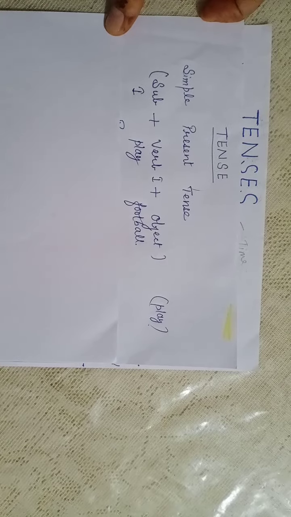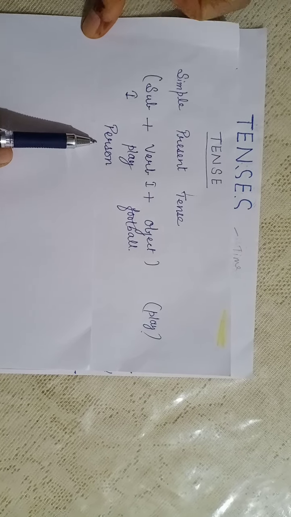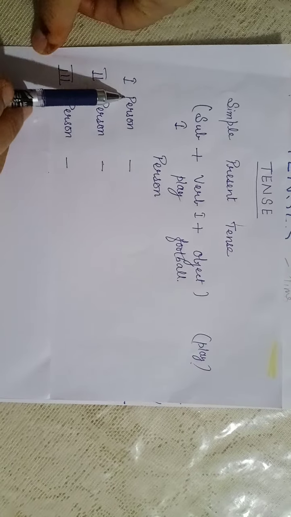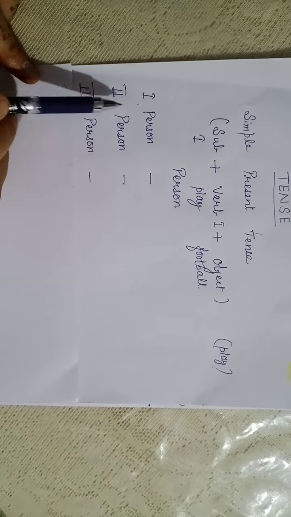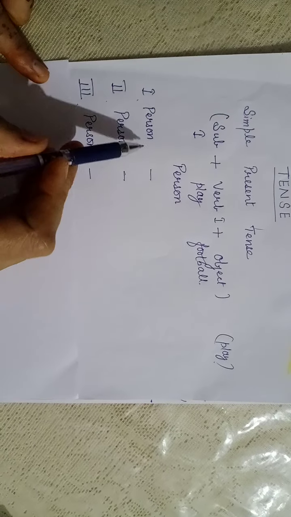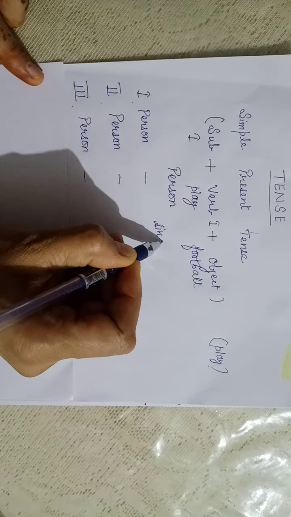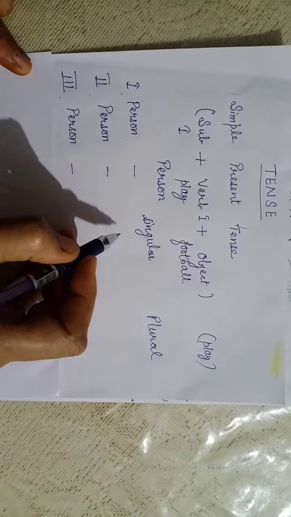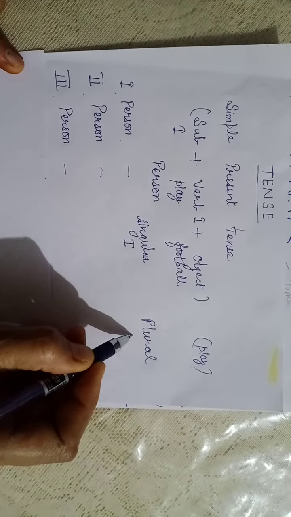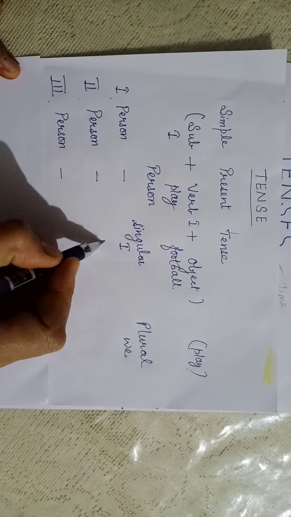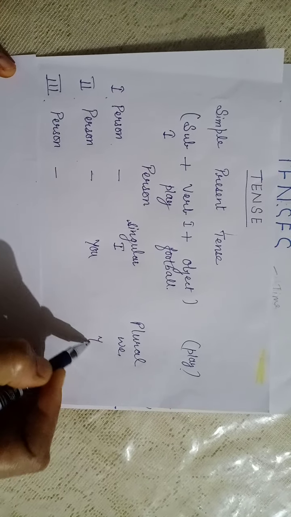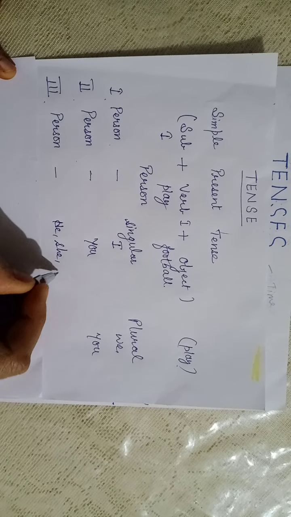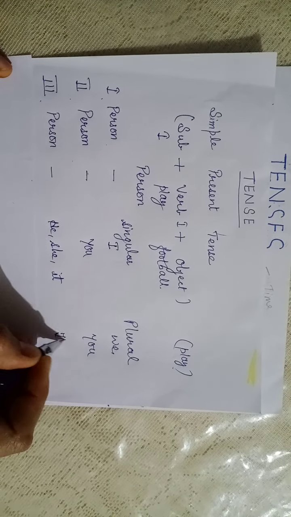After discussing this, we discussed person. This is very important. In person, there are three persons in English language: first person, second person, and third person. First person, let's talk about it again. Singular form and plural, both we will discuss. First person is I and its plural is we. Second person is you and its plural is the same you. Third person is he, she, it, and its plural is they.